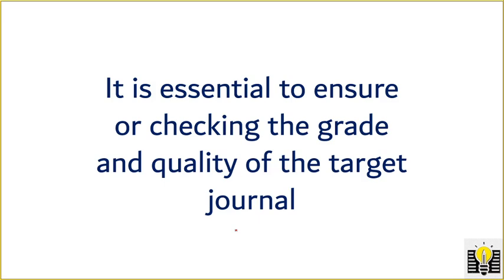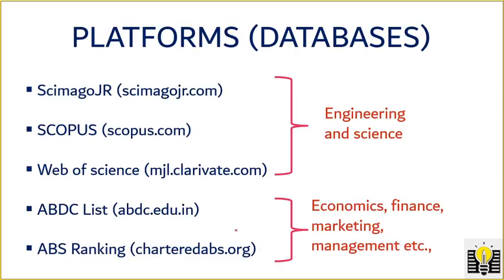It is essential to check the grade and quality of the target journal, because in the previous video we discussed how to find a target journal. Based on that, we need to ensure the quality or grade of the journal using these databases or platforms. Already we have many platforms. Maybe you are aware of these platforms.